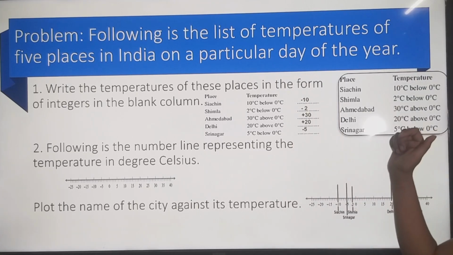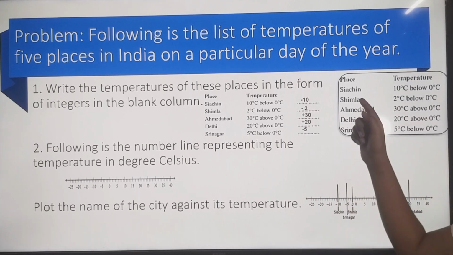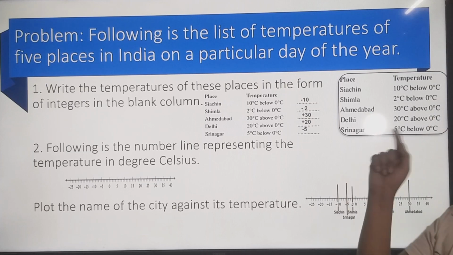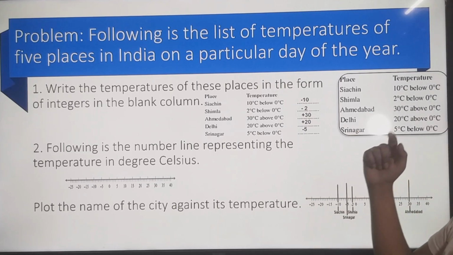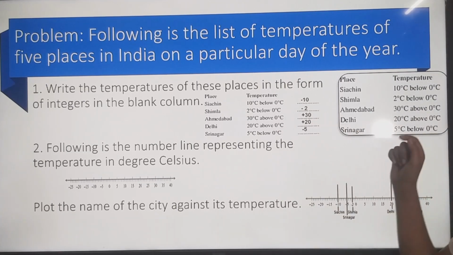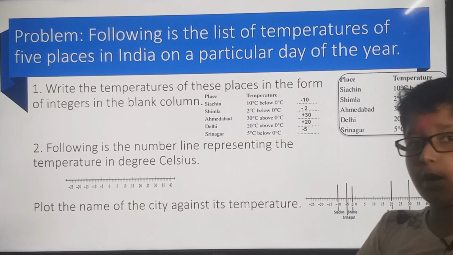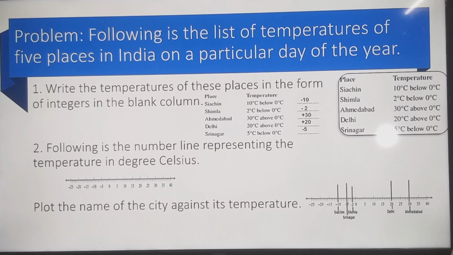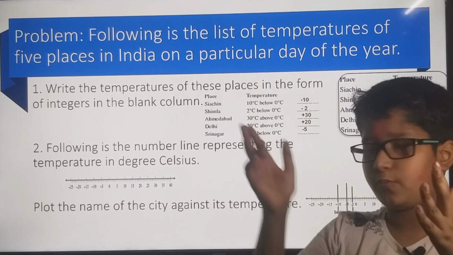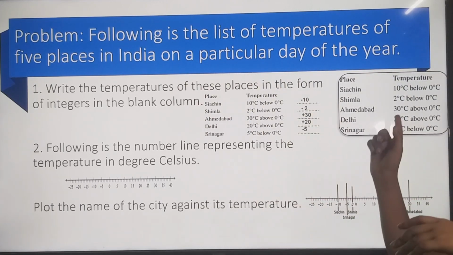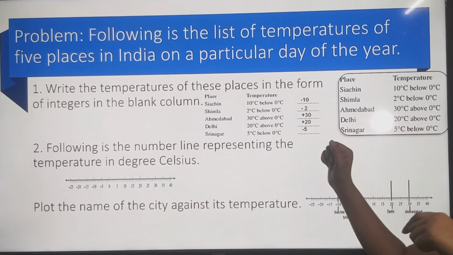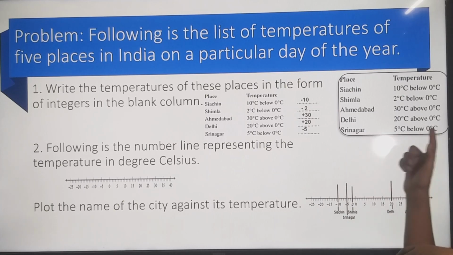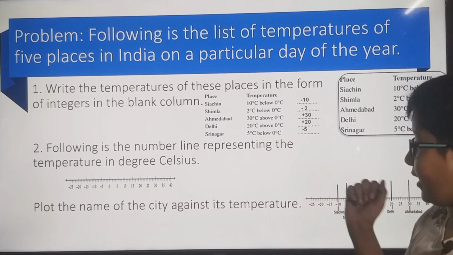Shimla is 2 degrees below 0, so minus 2. And Ahmedabad is 30 degrees above 0, so plus. Whenever they say below 0, it's negative, and above 0, it's positive. So above 0, 30 degrees Celsius, so plus 30 in Ahmedabad. Delhi is 20 degrees above 0, so plus 20, and Srinagar is 5 degrees below 0, so minus 5.